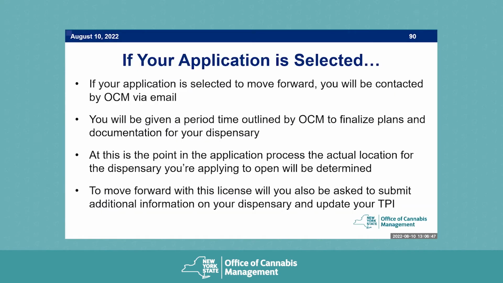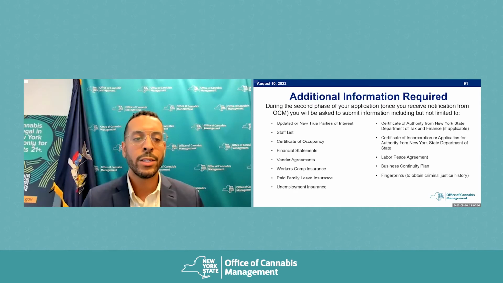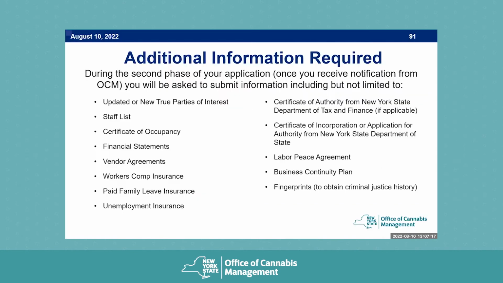As we mentioned earlier, OCM understands that applicants will not have every contract, vendor, or true party of interest, etc., identified when submitting your initial CAURD application. This process after notification of a successful application was designed to give you time to finalize your dispensary plans once you have been selected to move forward. During this period, applicants should be working to obtain the documents listed above. These agreements and proof of them must be submitted to and approved by OCM before your dispensary can open. Additional information on these items will be available from OCM.